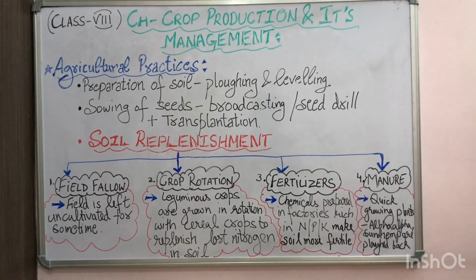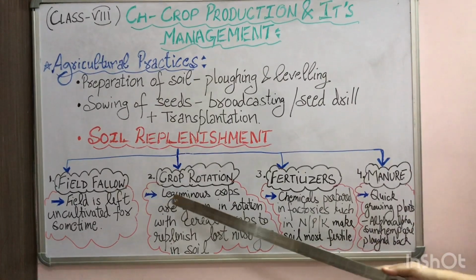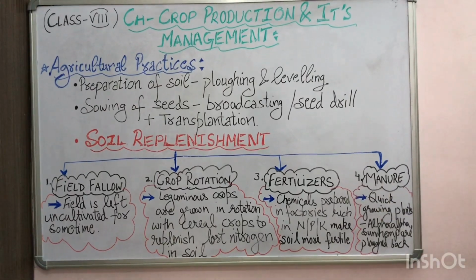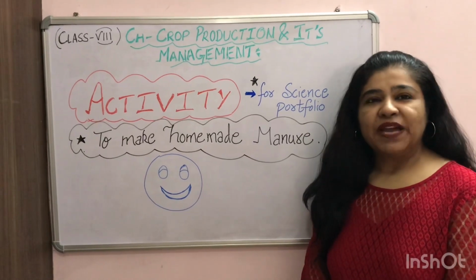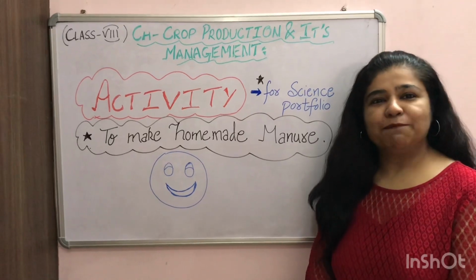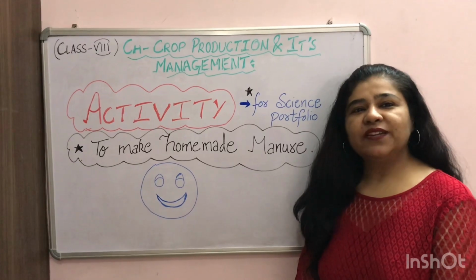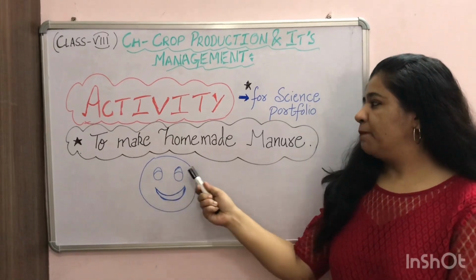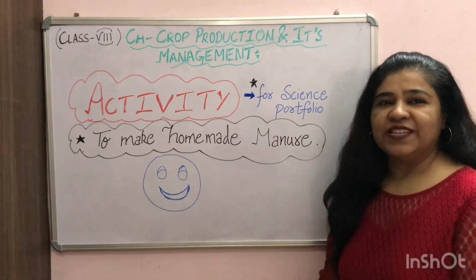So that means we have done four methods of soil replenishment: by leaving the field fallow, by crop rotation, using fertilizers, and by using manures. Activity time. Let's learn and enjoy science by doing a simple activity which would help all my dear students and plant lovers to keep involved in a positive and constructive way during this lockdown period. In this activity, let's see a demo of how to prepare homemade manure for our balcony plants using kitchen waste.